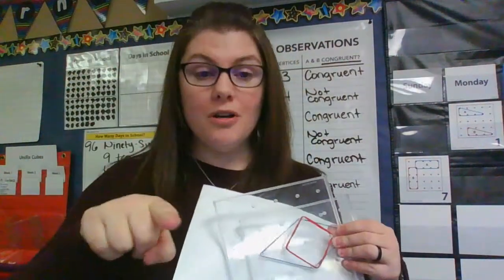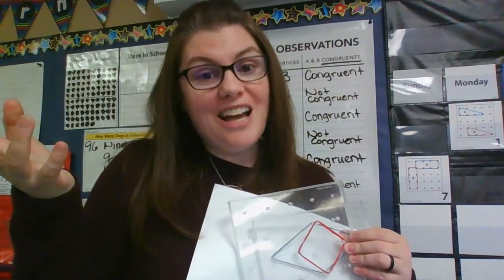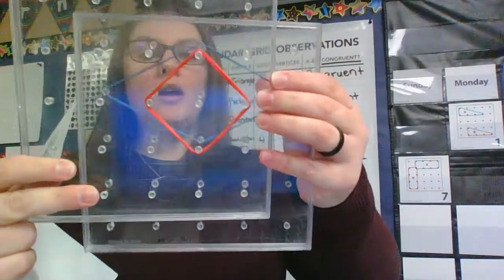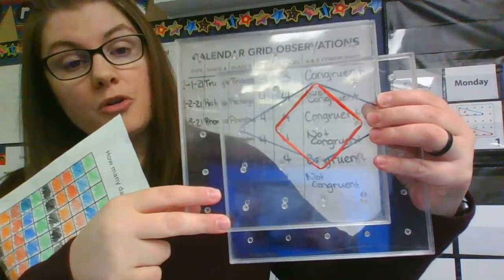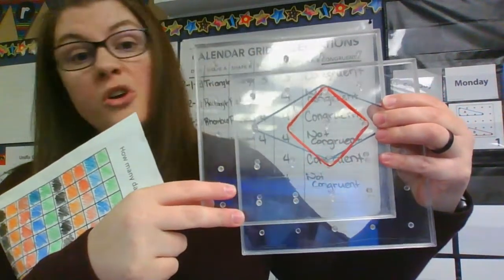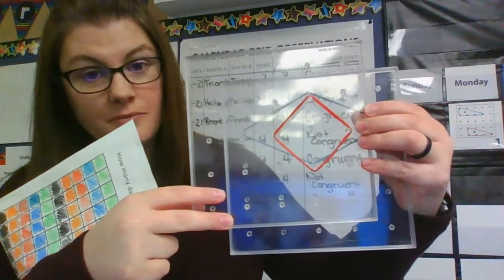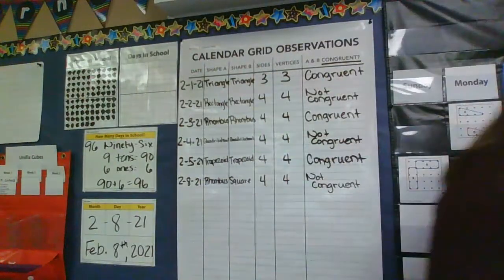And later this week, we're going to use a geoboard on the computer so that you can play around with it and kind of figure out shapes, whether they're congruent or not. So it'll be on the computer a little later this week. Something to look forward to. But this is just one other way to decide if shapes are congruent or the same, or not congruent if they're different. Okay, friends? All right.